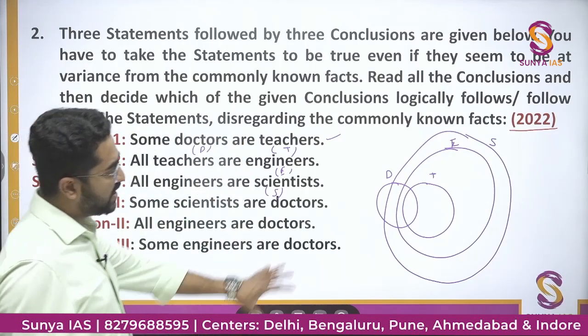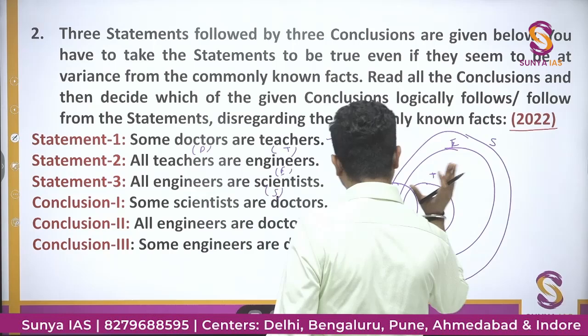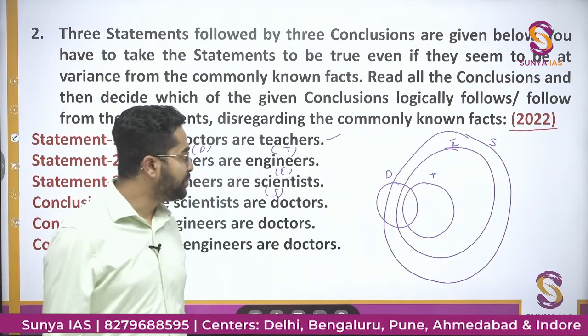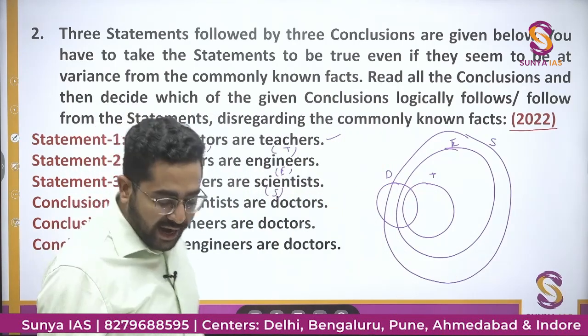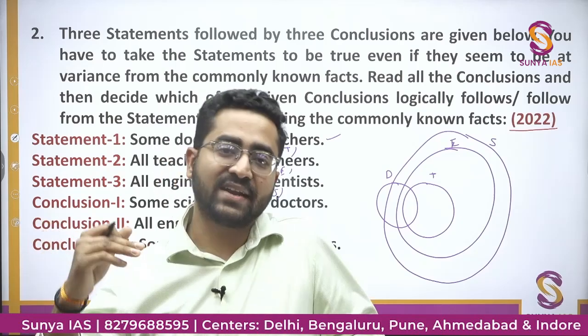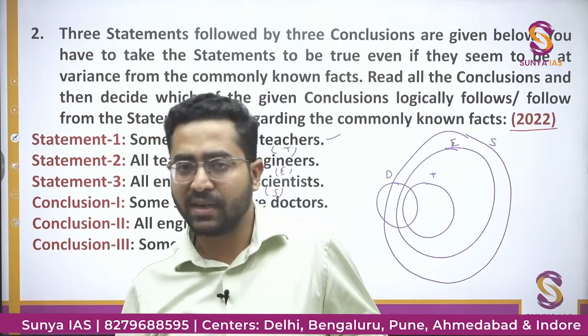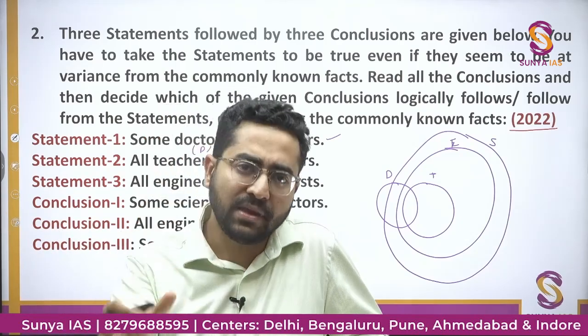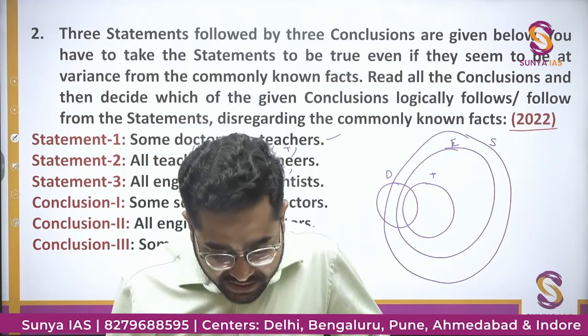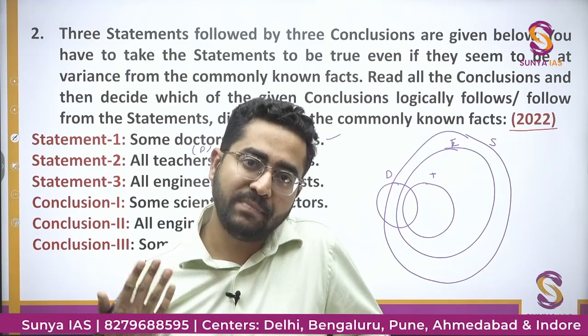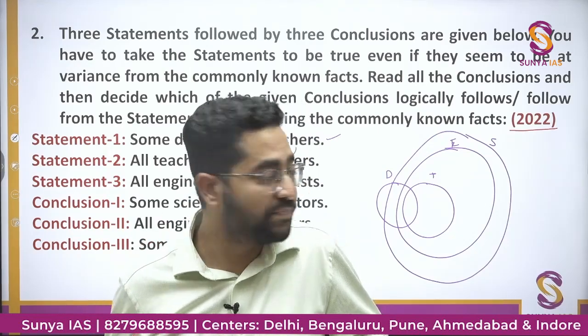So this is a very general Venn diagram. ये हमारा general Venn diagram बन गया. ठीक है. Now we will see the conclusion. And अगर हमें सारे conclusion पता चल गए which are right and which are wrong, then we will mark the option correctly, directly. और अगर नहीं मिला, then what will we do? We will see, by seeing the option, we will try to make another possible Venn diagram.